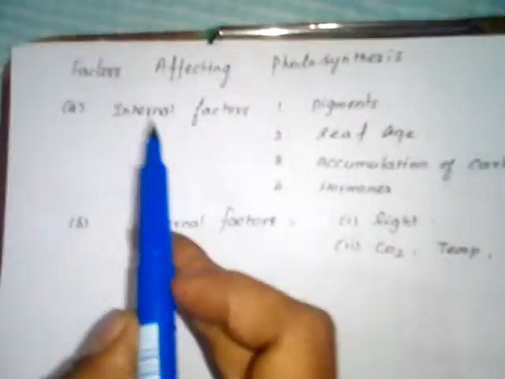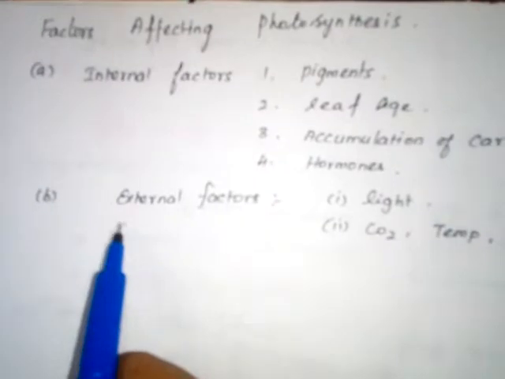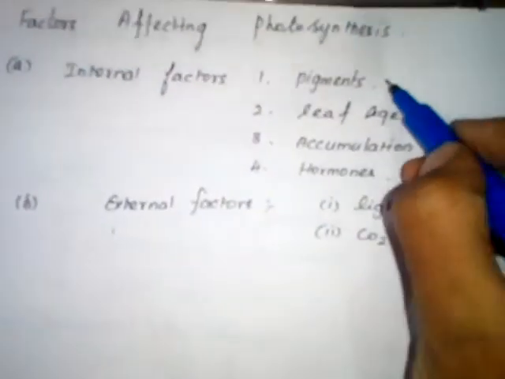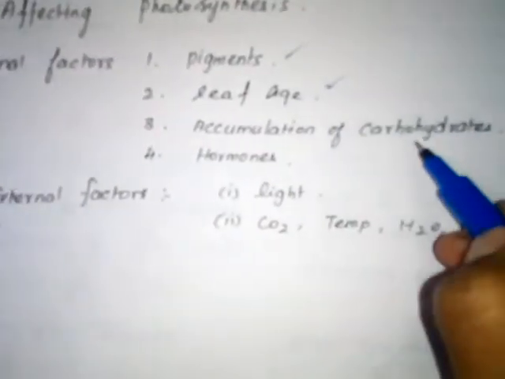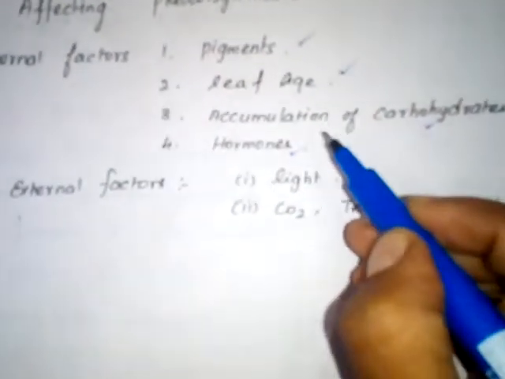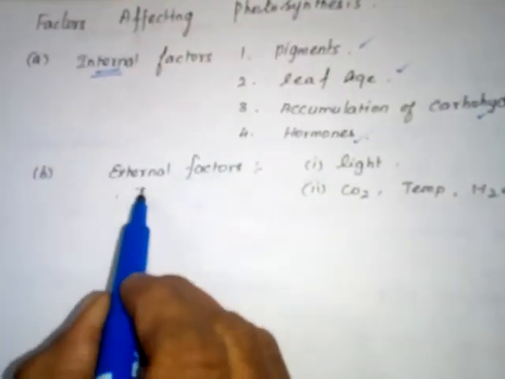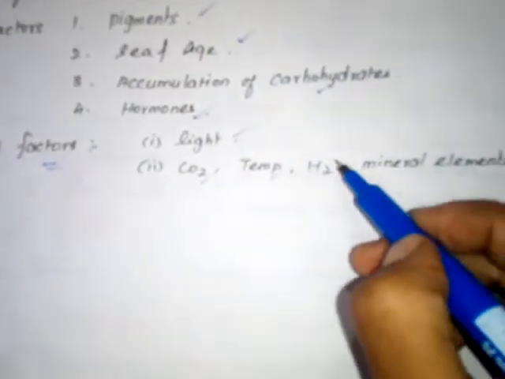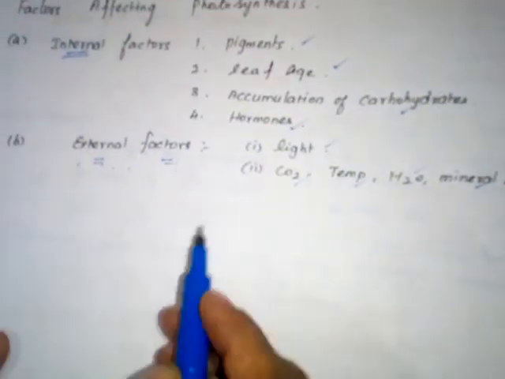Then which factors affect photosynthesis? Two types of factors are involved. First one, internal factors: pigments, leaf age, accumulation of carbohydrates, and hormones. Then external factors like light, carbon dioxide, temperature, water and mineral elements. These external factors affect photosynthesis. That's all.